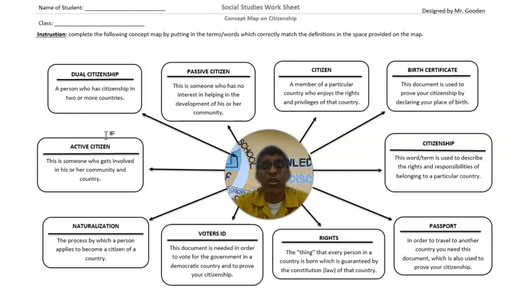So, for example, you're at school. You spend 5 days at school for most of the year. And during those 5 days, you're here from 8 o'clock until 3 o'clock. So you must keep your space clean. What it means, therefore, is that you must become actively involved in whatever is happening in school, and you keep the surroundings clean. So an active citizen keeps his classroom clean. An active citizen makes sure that the desks and chairs are properly arranged and takes care of the desks and chairs. An active citizen speaks kindly to his or her classmate, is respectful to teacher.